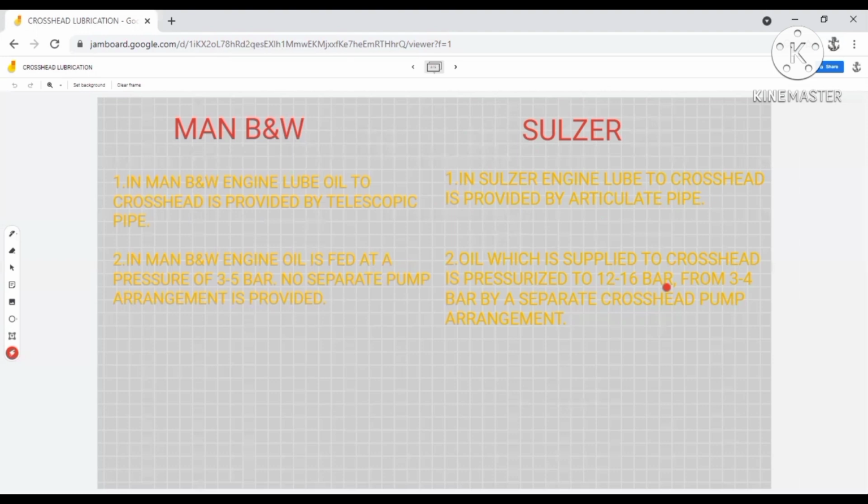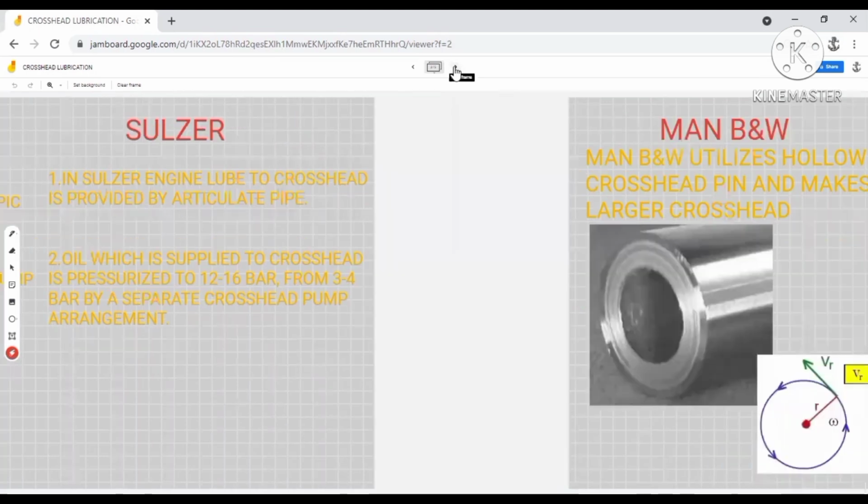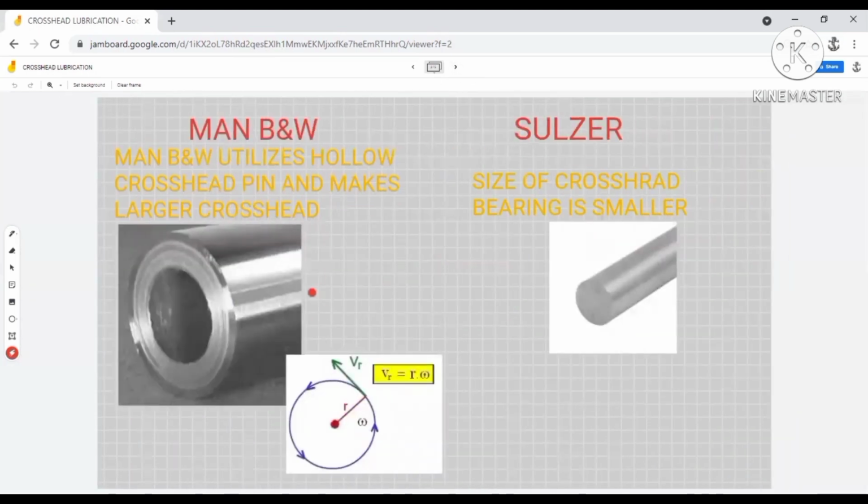Both these companies have their own strategy to counteract these problems. So let's find out what the system of crosshead lubrication is in these types of engine. In case of the MAN BMW engine, you will find that the diameter of the crosshead bearing is quite larger compared to those of Sulzer engines.